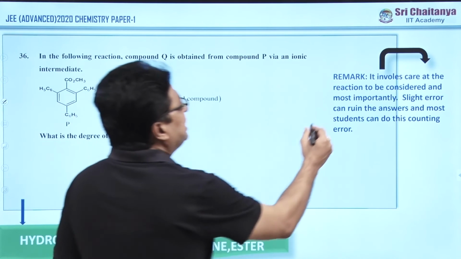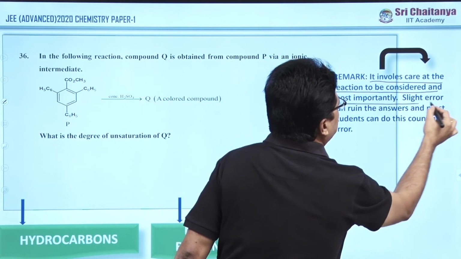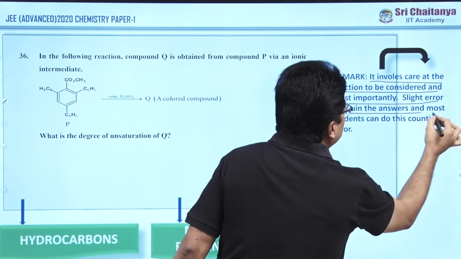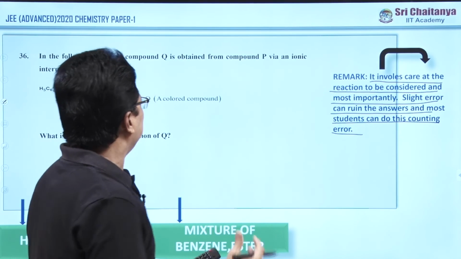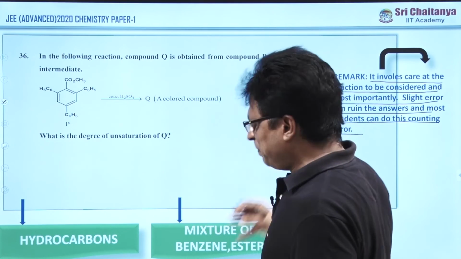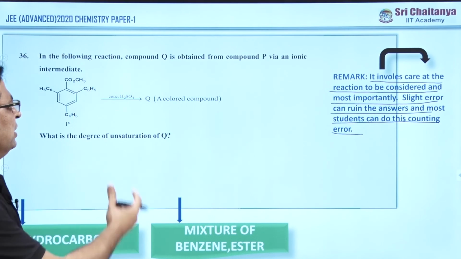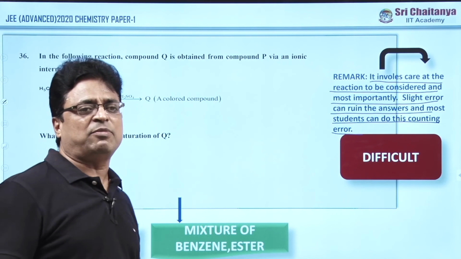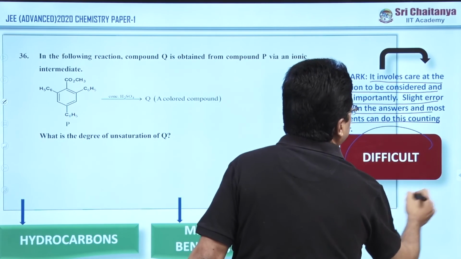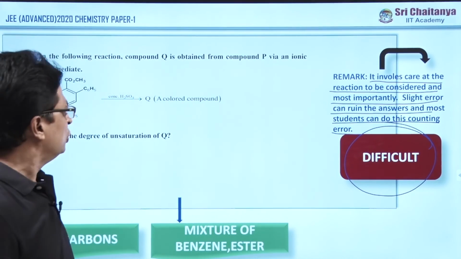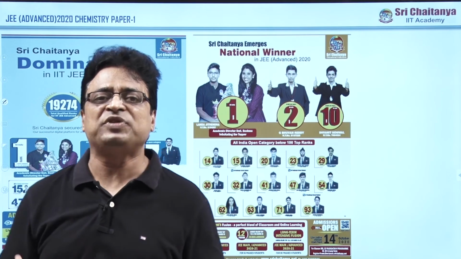And of course, my friends, it requires care about the reactions to be considered, and most importantly, a slight error can ruin the answer, and most students make counting errors. So, in this particular problem, people are making mistakes of counting. Because of that only, they may lose the marks, otherwise they can get the marks. That creates the confusion, but the majority of people considered this a difficult question. So, my friends, this is all about the JEE Advanced Chemistry Paper 1 analysis.